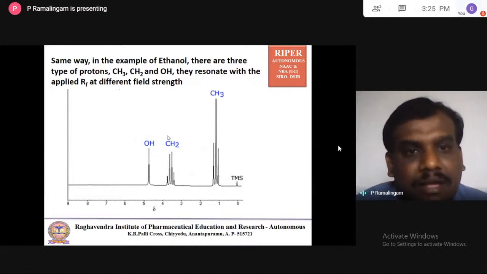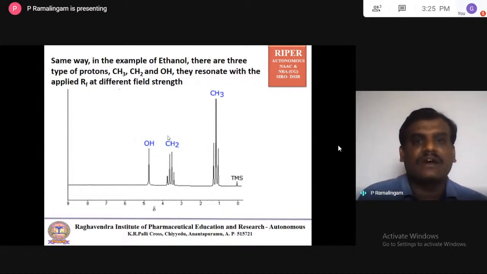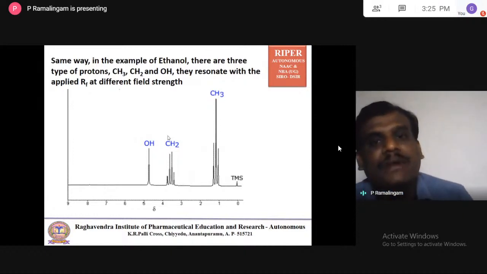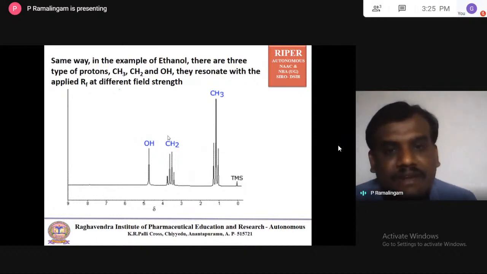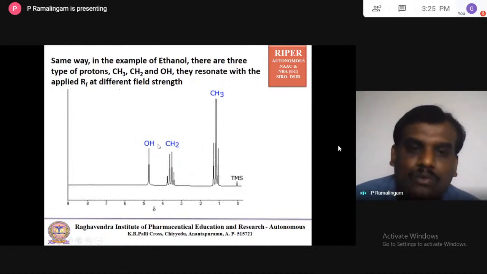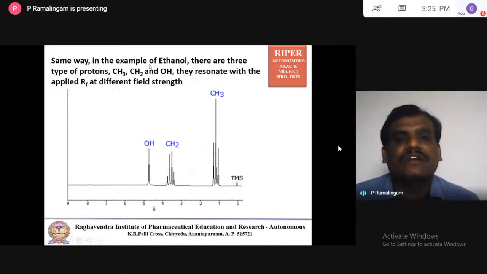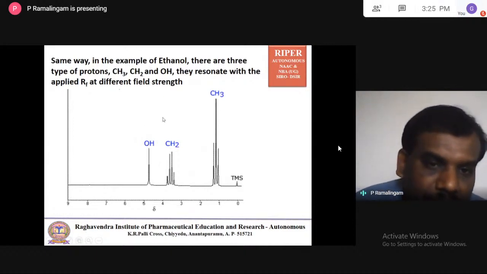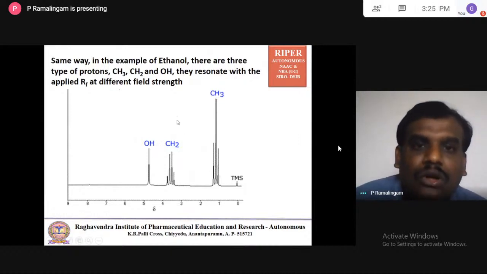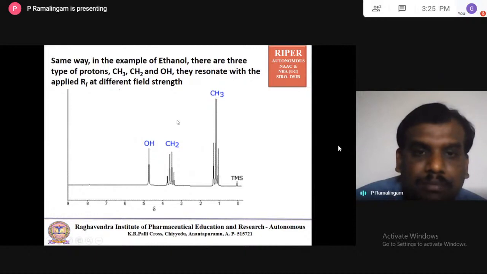The same way, take the example of ethanol, CH3CH2OH. It means there are three different types of protons in ethanol. CH3 is one kind, CH2 is another type, and OH is another type. So CH3 gives this signal, CH2 this signal, and OH another signal. Overall, we can conclude that the number of NMR signals you get in the NMR instrument is equal to the number of types of protons present in the chemical structure.